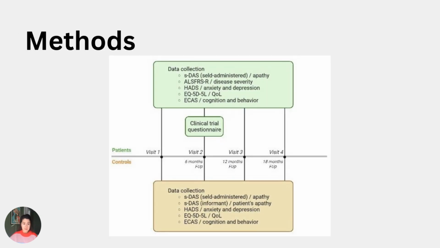To assess this, we came up with this methodology, and we are currently doing this study. We are now planning for an 18-month follow-up, but considering an extension to a 24-month follow-up, with a patient and a control group, seeing them every 6 months, collecting data on the Swedish version of the DAS, but also disease severity, anxiety and depression levels, quality of life, and also cognition and behavior thanks to the ECAS.